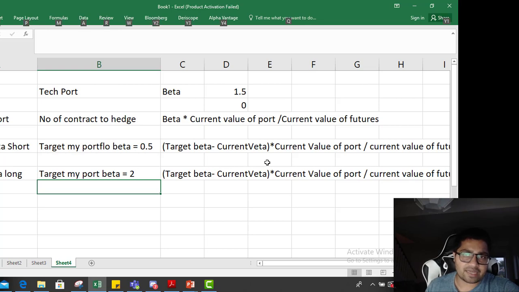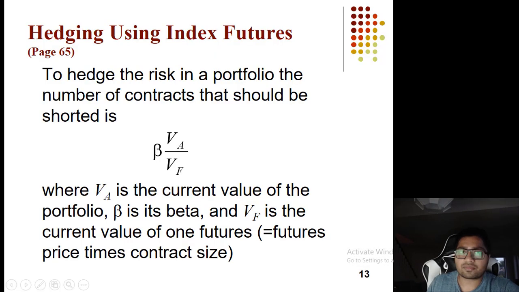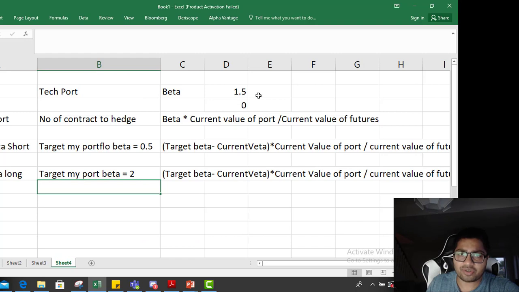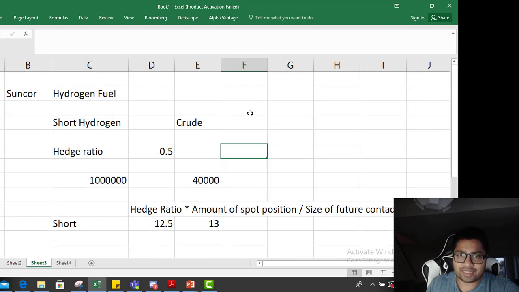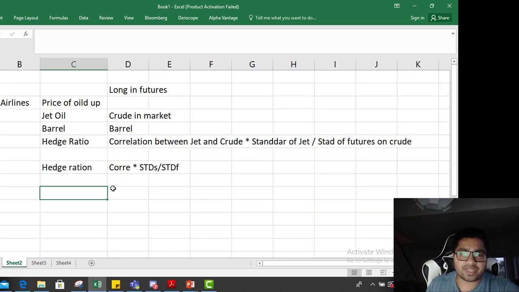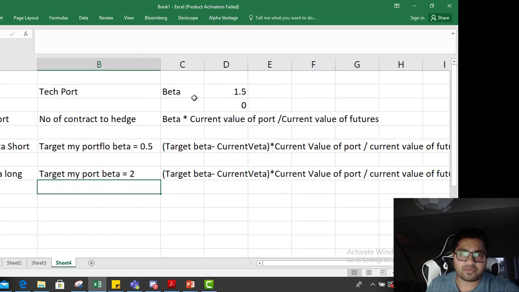So this is when you are a portfolio manager. Instead of using hedge ratio, we use beta. In the last questions, we used hedge ratio, but here, instead of hedge ratio, we use beta.